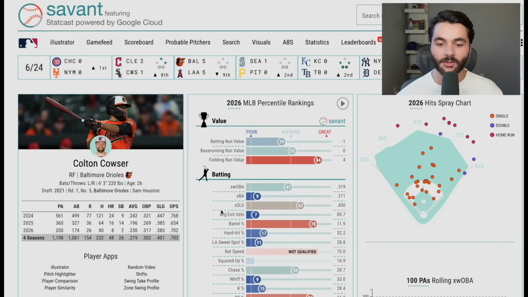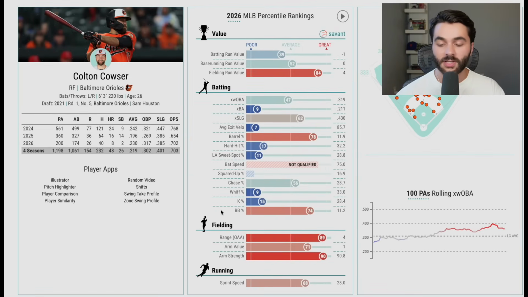Now, the next guy I want to look into a bit more deeply was Colton Cowser, still with Matt McLain in our back pocket, still putting Royce Lewis firmly near the breakout tier. Now let's get into Colton Cowser a little bit. Let's do a little peruse here. Just seeing the xwOBA going up, quality of contact is better. I like his playing good defense that will keep him in the lineup every single day, but he does not qualify.